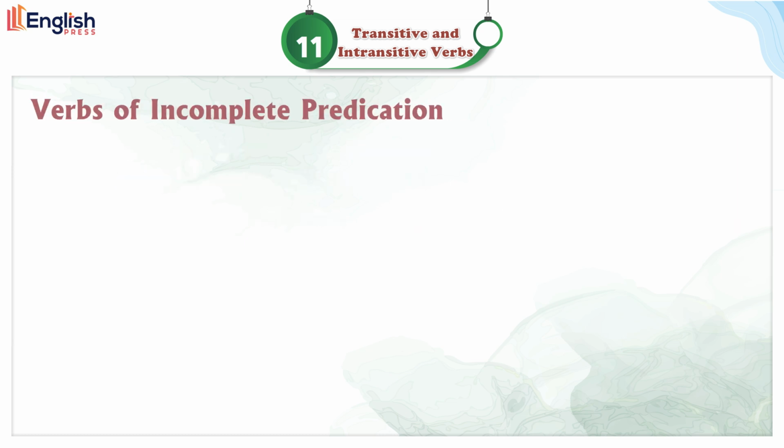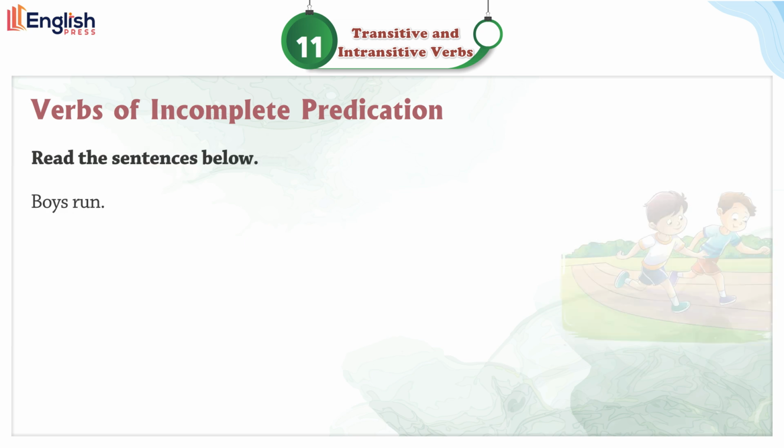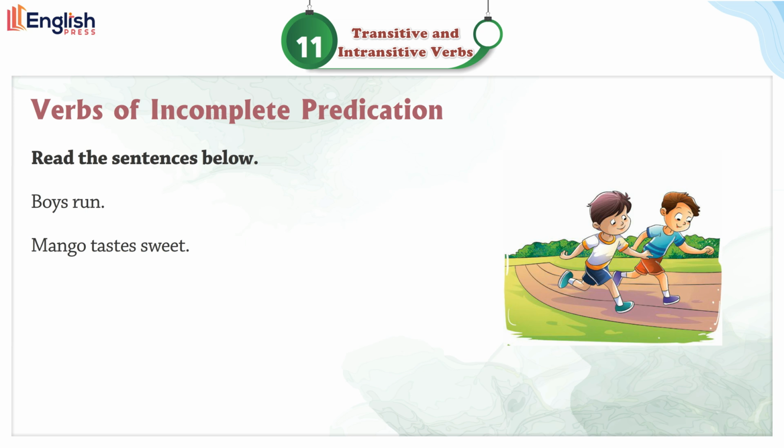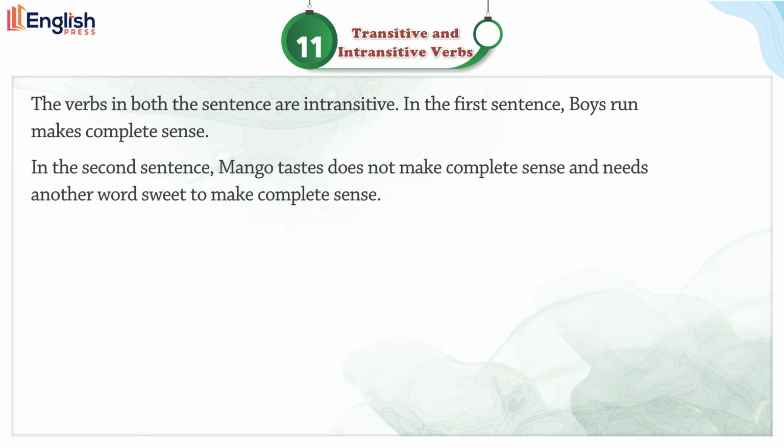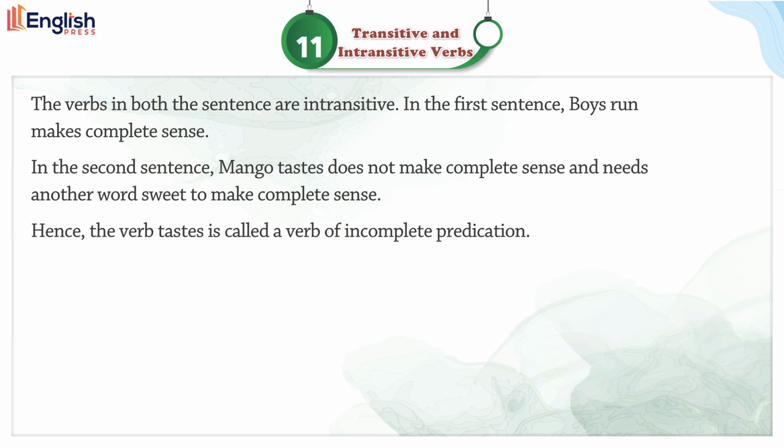Verbs of incomplete predication. Read the sentences below. Boys run. Mango tastes sweet. The verbs in both the sentences are intransitive. In the first sentence, boys run makes complete sense. In the second sentence, mango tastes does not make complete sense and needs another word, sweet, to make complete sense. Hence, the verb tastes is called a verb of incomplete predication.